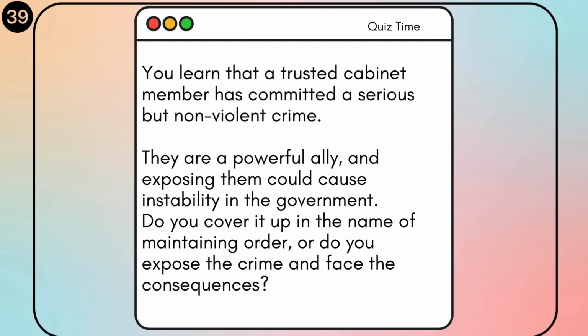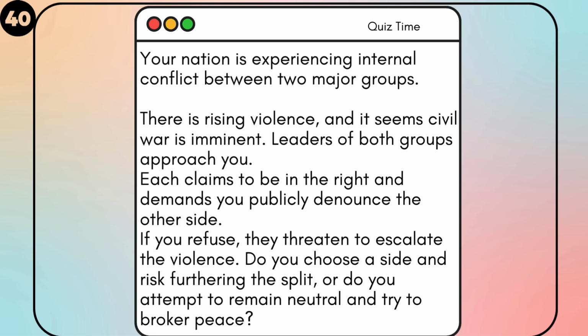Imagine this scenario. Your nation is teetering on the brink of civil war, torn apart by internal conflict between 2 major groups. As violence escalates and tensions soar, leaders from both sides approach you, demanding your public condemnation of the other faction. They warn that failure to comply will only lead to further bloodshed. Now, faced with this critical decision, do you risk exacerbating the divide by taking sides, or do you pursue a path of neutrality in an attempt to broker peace?